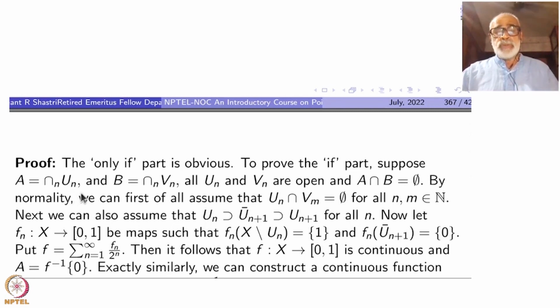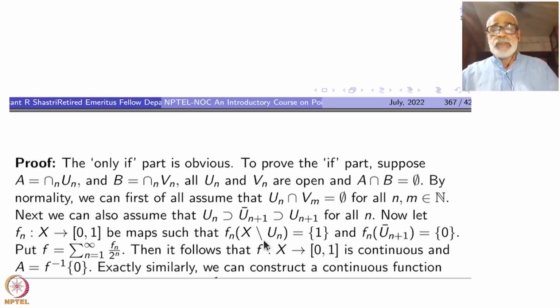Once you have these U_n, you can make U_1 intersection U_2, that will be an open subset. U_1 intersection U_2 intersection U_3 will be an open subset. Inside open subsets, you can choose a smaller one such that the closure of U_{n+1} is contained inside that, and so on. So you can make it decreasing. Similarly, you can make the V_n also decreasing. That is what you can do by redefining these U_n. Now let f_n from X to [0, 1] be such that f_n of X minus U_n is the singleton 1 and f_n of the closure of U_{n+1} is 0.